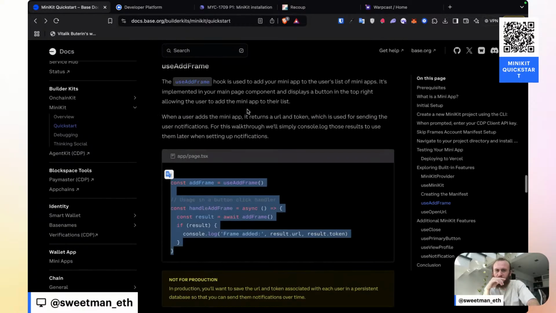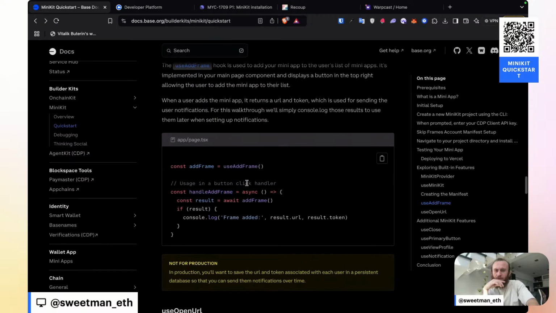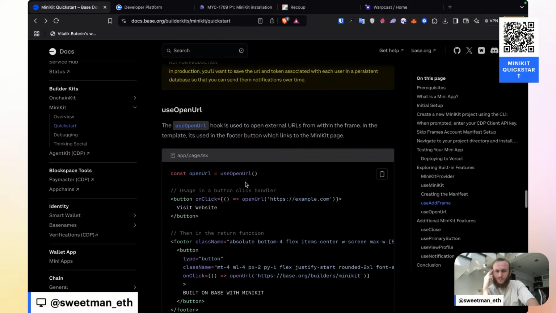So for now, I'm going to skip this. Because it's going to use a handle add frame. And so I need to add a button in order for it to do that. And for now, I don't want to add the button.